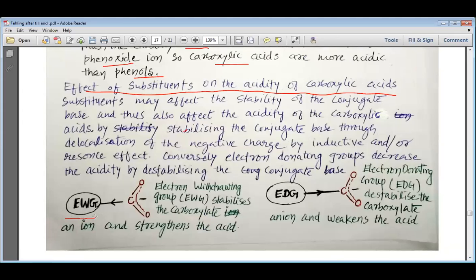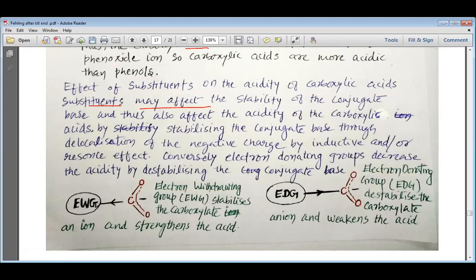We can, my dear students, have various types of substituents. We can have electron withdrawing group as a substituent, and we can have electron donating group as a substituent, and how they affect the acidity. Let us understand one by one, my dear students. Effect of substituents on the acidity of the carboxylic acid.